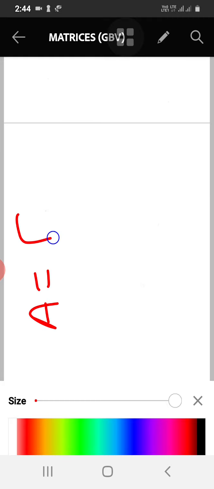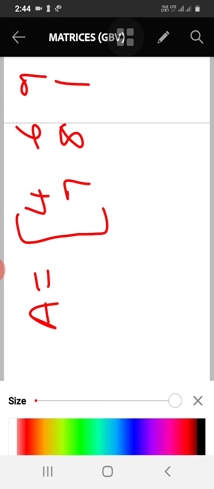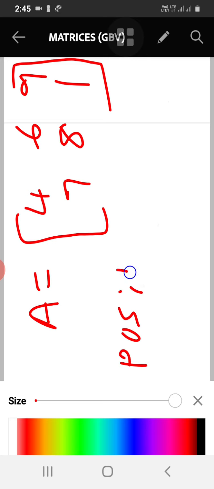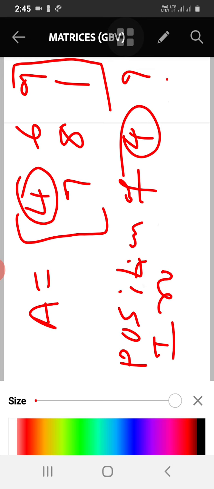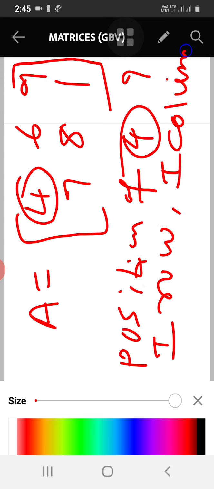Let us consider this example here. Listen to the question: what is the position of 4 in the matrix? Where does 4 lie? I can show this 4 here. 4 lies in the first row, first column, correct?